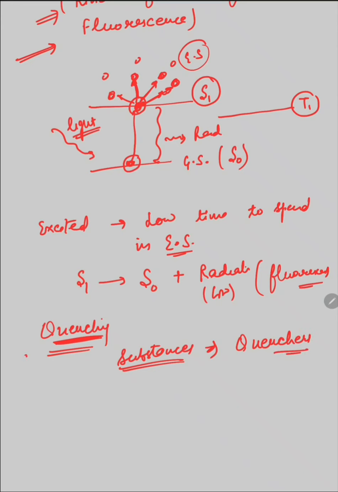This is the first method, by which the activated molecule collides with the quenchers and transfers its whole energy to the quencher molecules, and the fluorescence process stops. When the energy is transferred to the quenchers, this kind of quenching is known as external quenching.